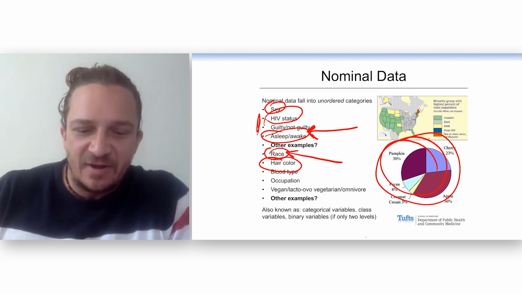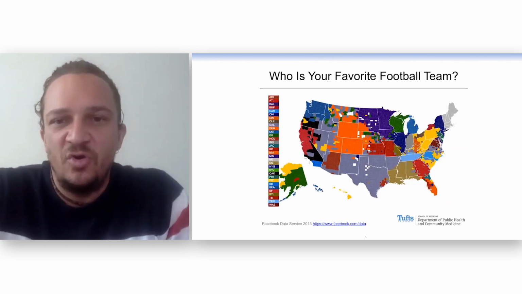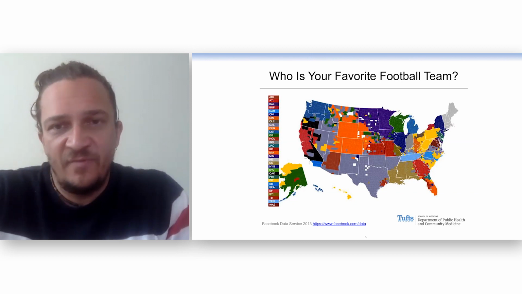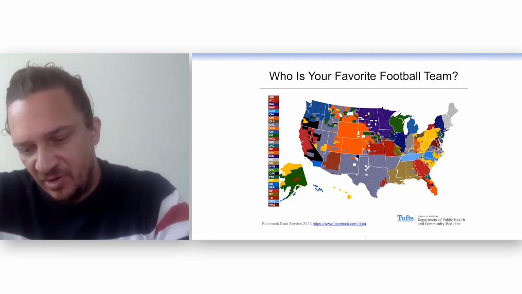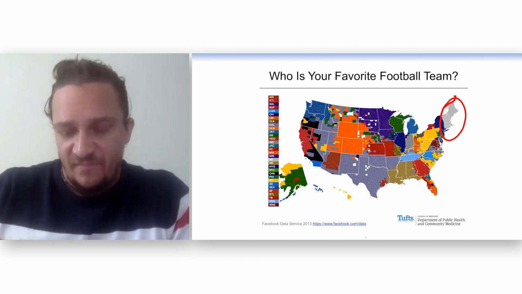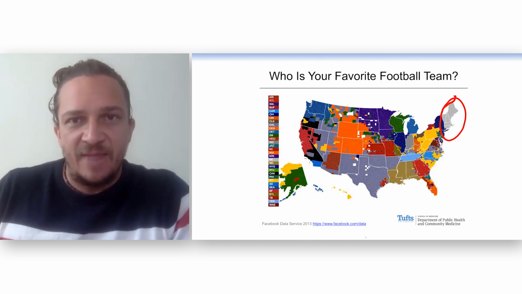Then let's see. Here's an example of some nominal data. What is your favorite football team? One football team is not necessarily better than the other, except the New England Patriots, which is up here. But you have a favorite team, and team by name alone.